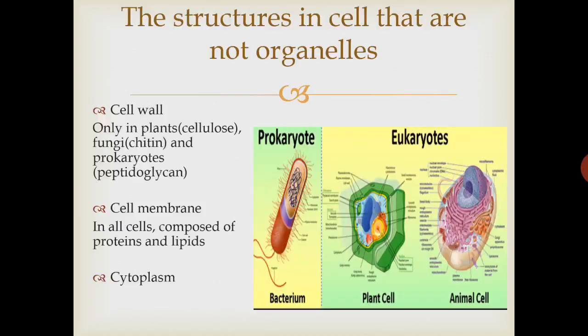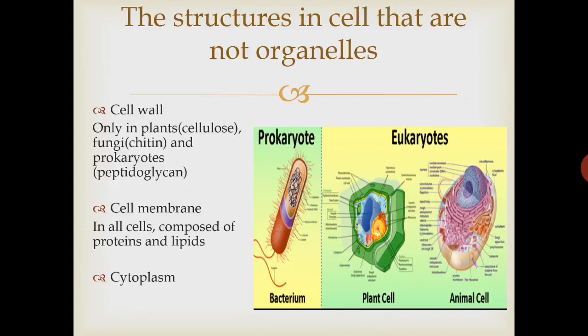There are some structures in cell that are not considered as an organelle, but they are important to maintain the structure of cell. There are three main structures: cell wall, cell membrane, and cytoplasm. Cell wall is the outer membrane of plants, and it is also present in prokaryotes.